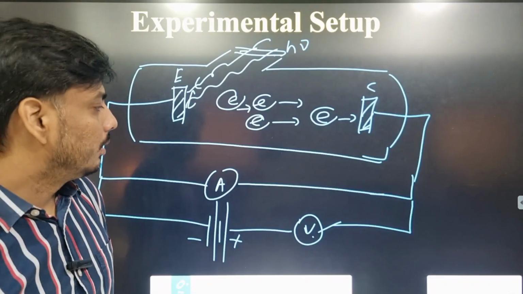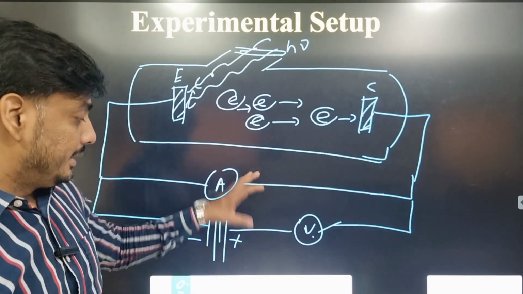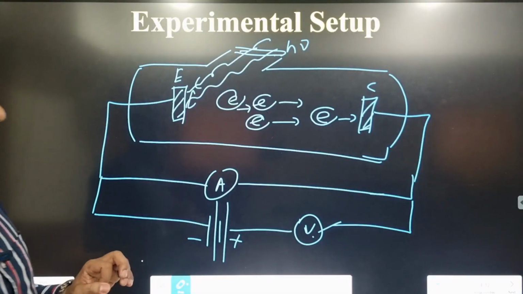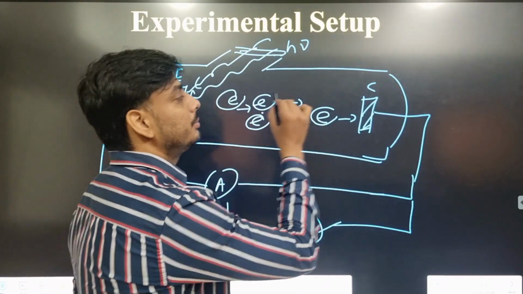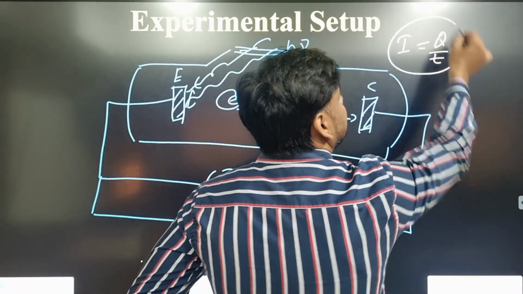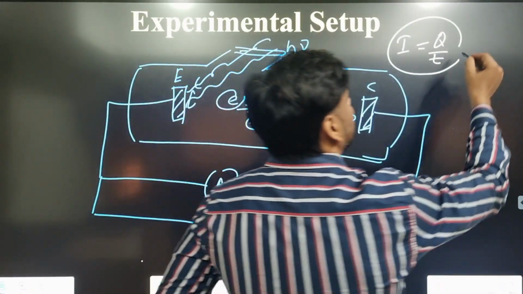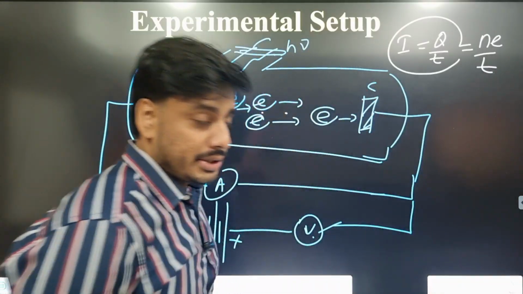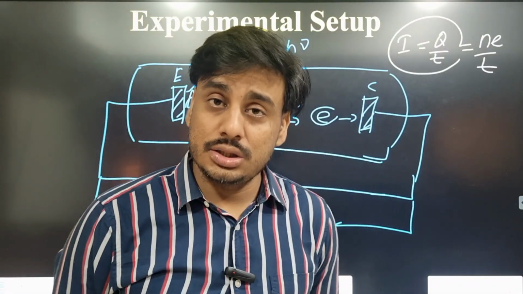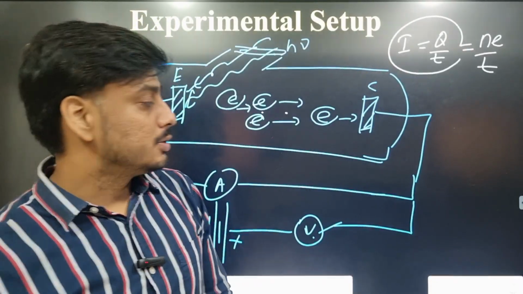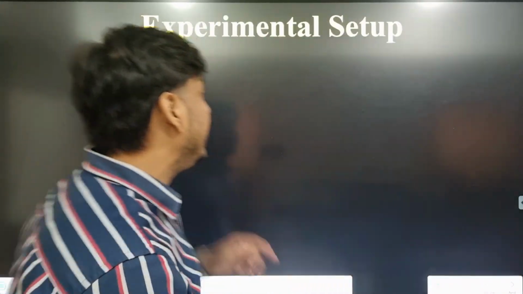Always remember, we can measure the current here, and we are going to discuss the different factors. If n number of electrons are removed, we know that I equals Q by T. Again, we know that Q equals Ne, so I equals Ne by T. So here we are going to discuss the factors on which photoelectric current depends.